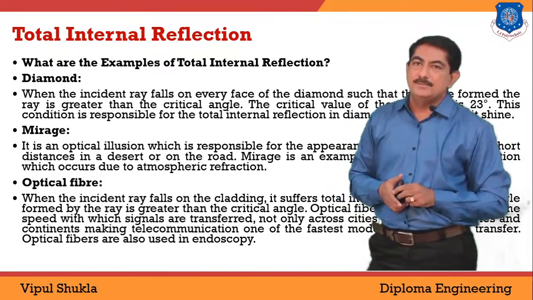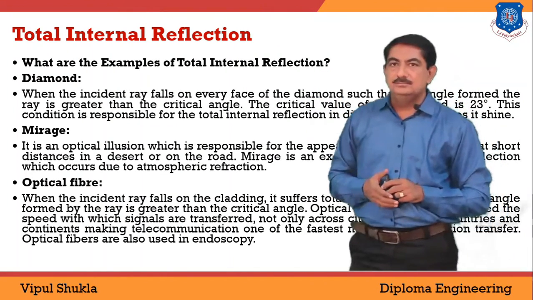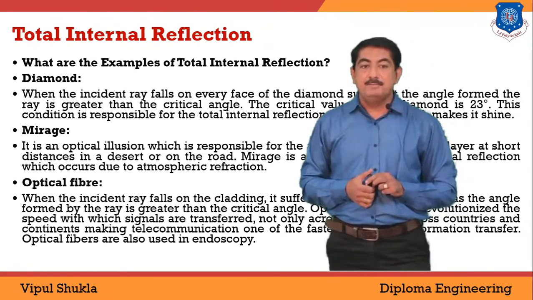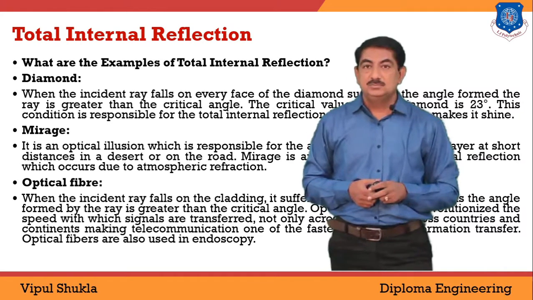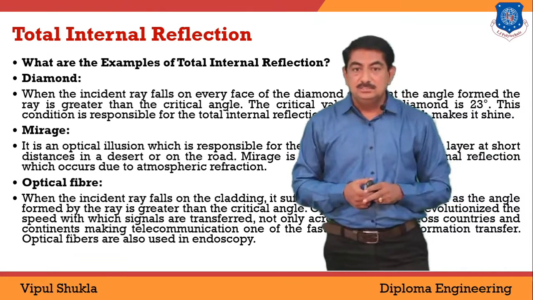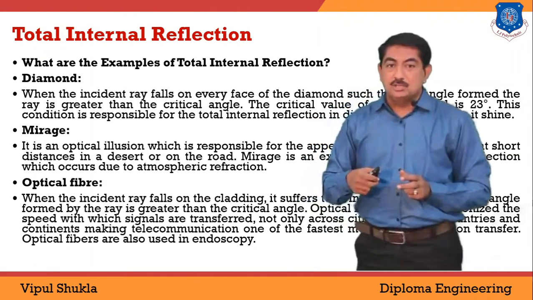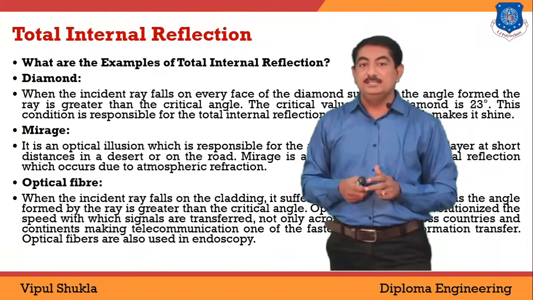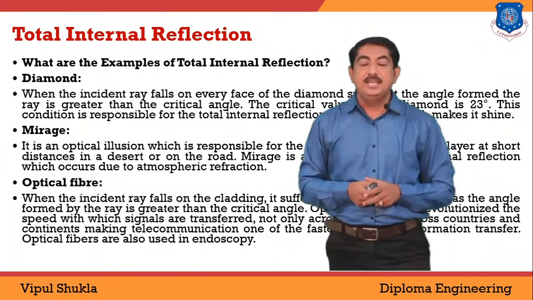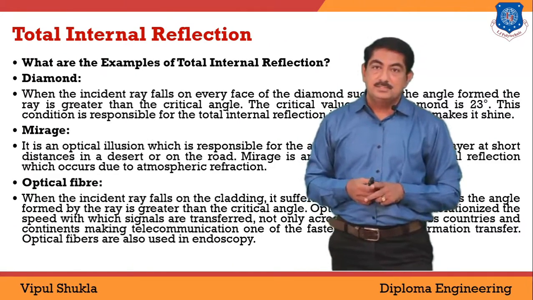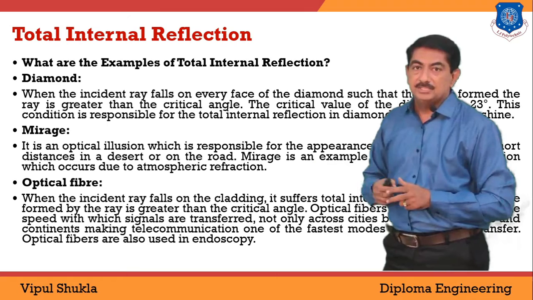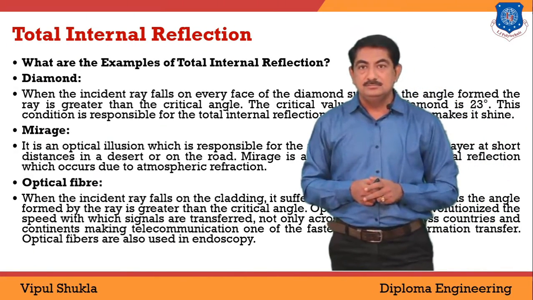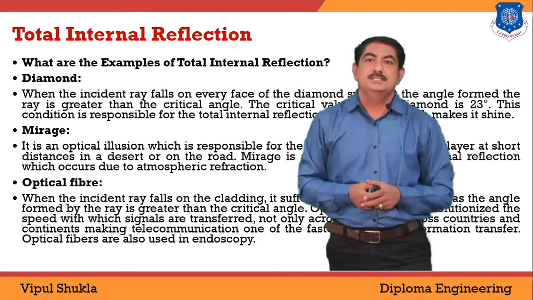Look at a few examples of total internal reflection. First one is diamond. We know that a diamond shines because the incident ray falls on every face of the diamond such that the angle formed by the ray is greater than the critical angle, and then TIR will take place. The second example is mirage. That is an example of atmospheric refraction, or we can say an optical illusion.